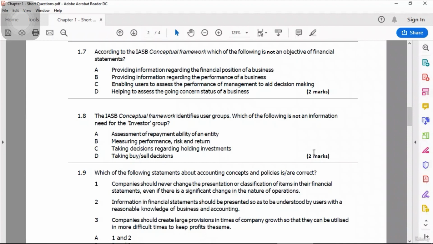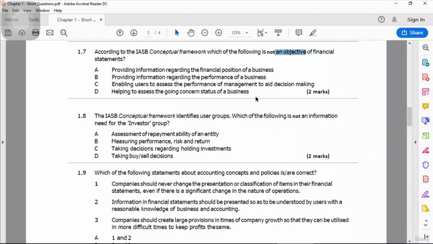Enabling users to assess the performance of management to aid decision making. Yes, it is true, because this is the objective, that we help users to understand financial statements and do the decision making. So option number C is also one of the objectives. Number D, helping to assess the going concern status of a business. Now this option is not correct, because the question asks what is not the objective of financial statements. So assessing going concern status is not the objective of the financial statements. So our answer choice is D.